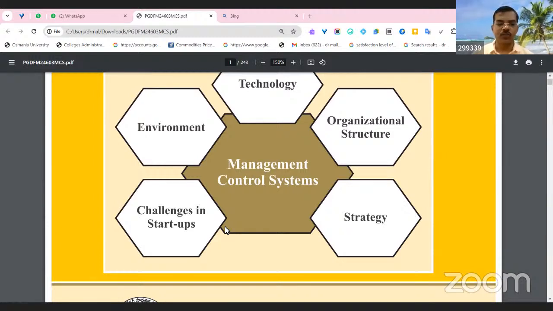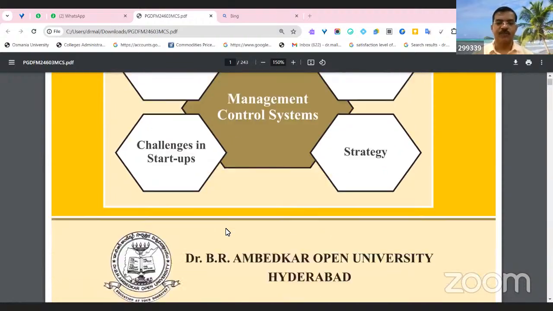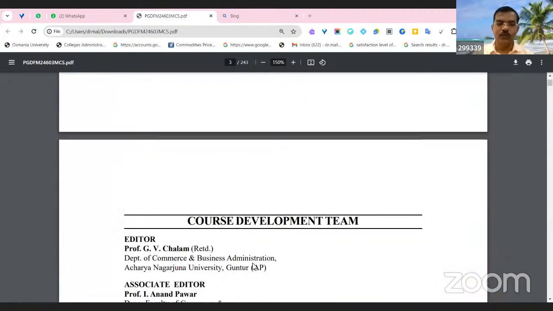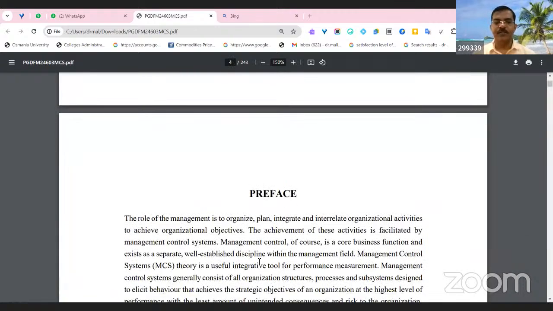Whenever new innovations and entrepreneurship are coming, new unicorns are coming, what are the challenges these existing entrepreneurs are facing? Or what changes are required in the thought process of management, and how do environmental factors affect how management will control entire organizations? So let us go through our syllabus.